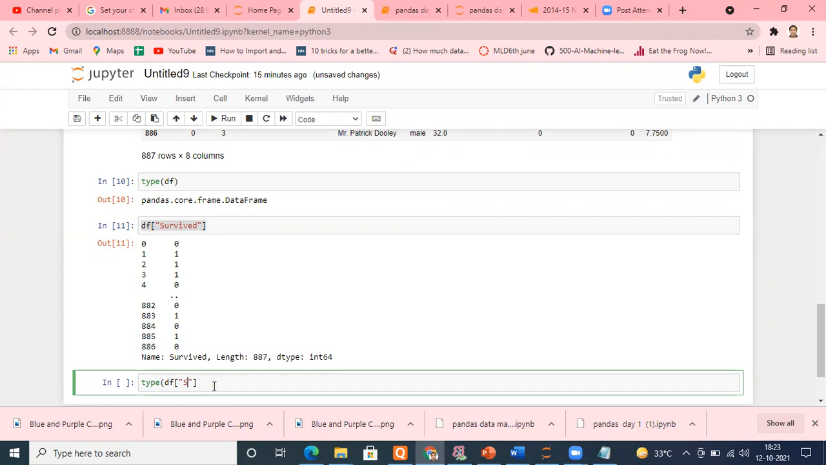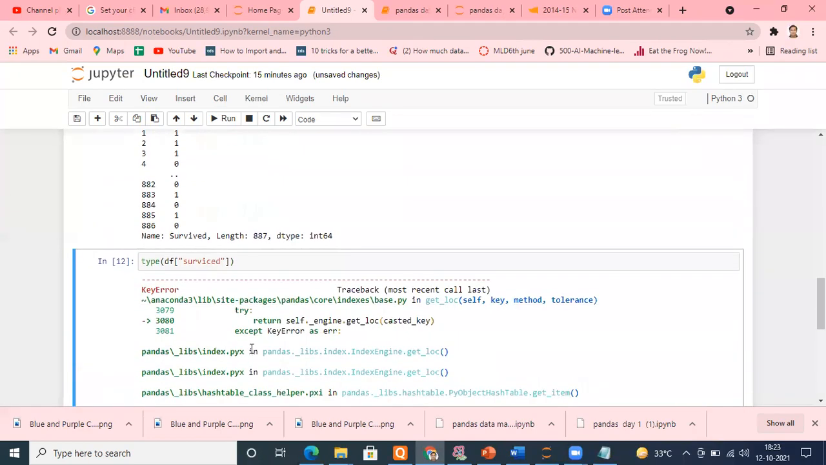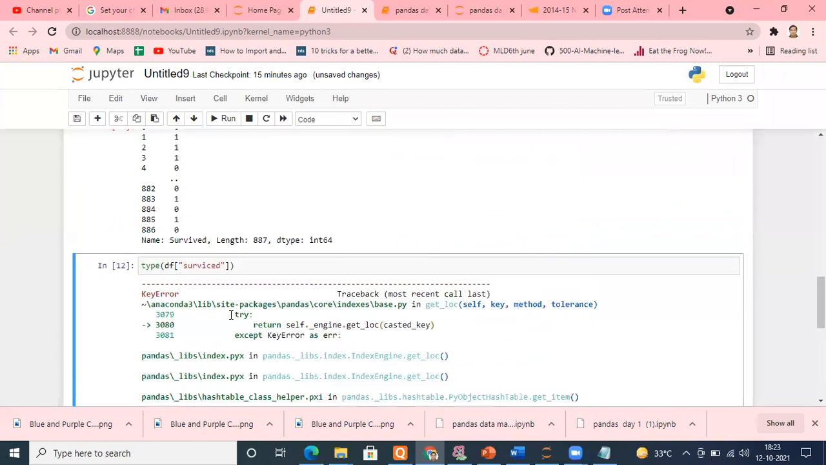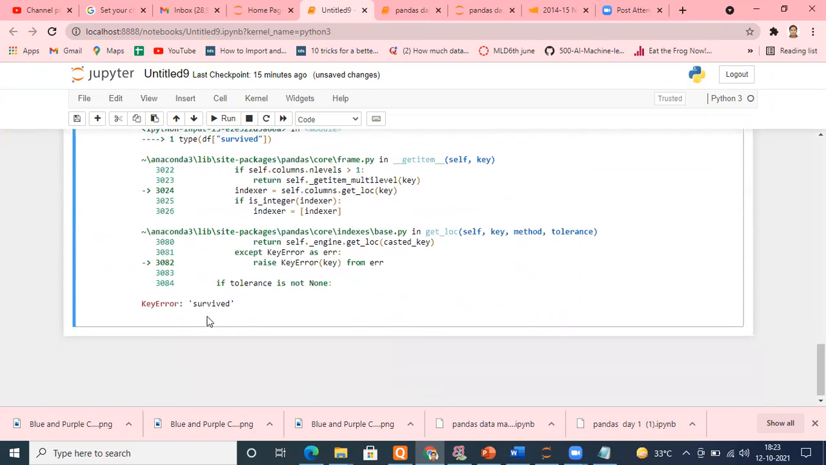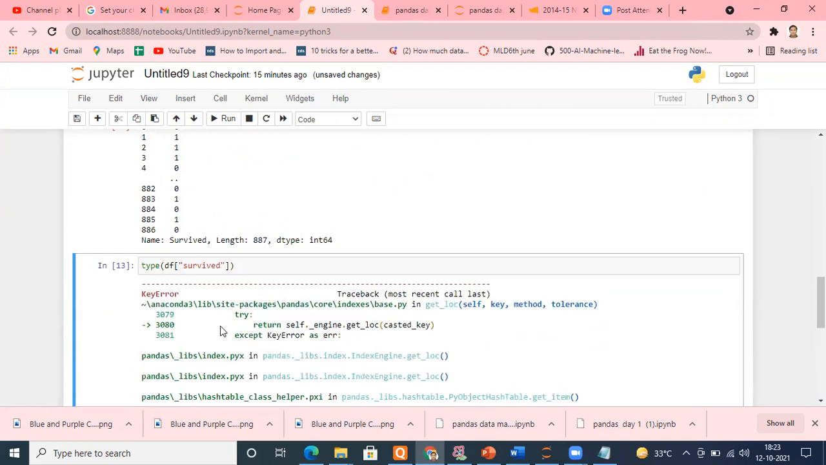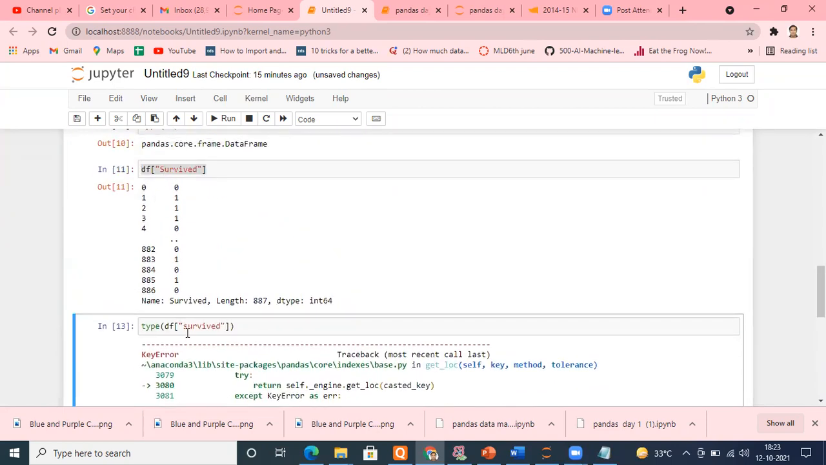For example, if I type a small s and type survived, let me check its data type. See, I got an error immediately. It doesn't find it. Let me change it. Even now it's still wrong. Okay, it didn't find it. Where is survived? It's case sensitive, so ensure that the S is capital. So I am typing a capital S here.